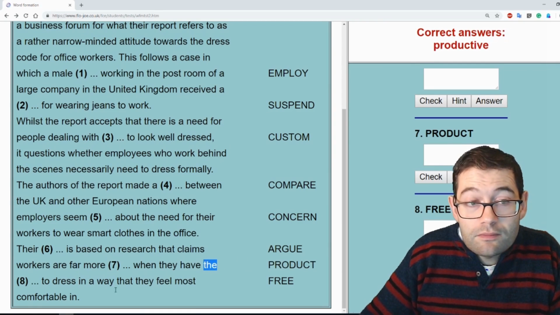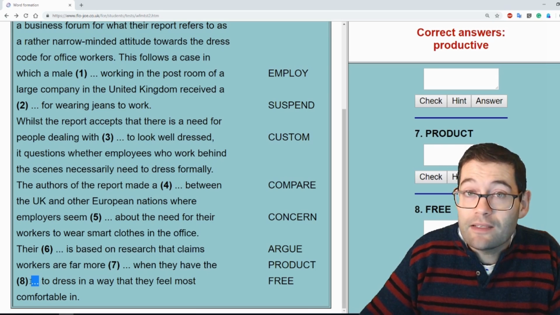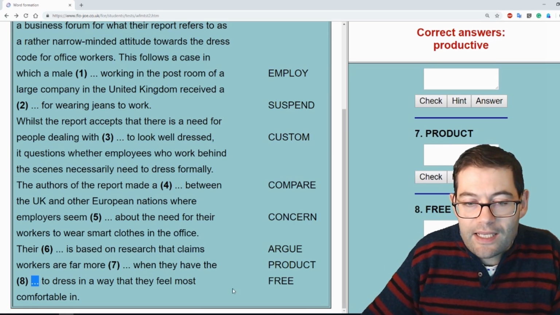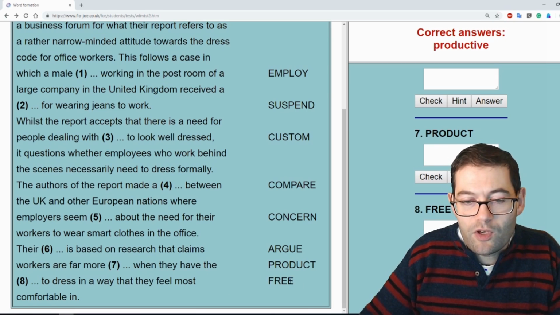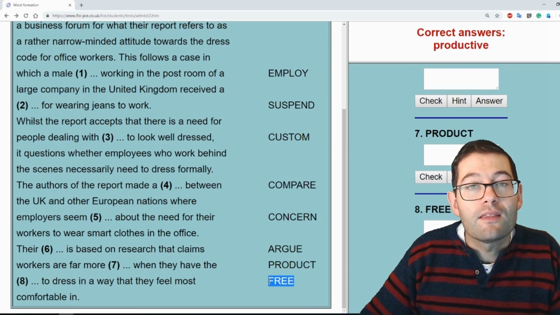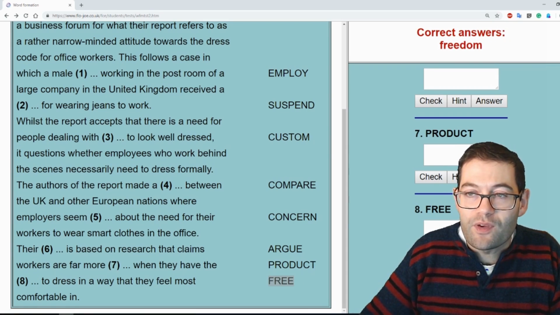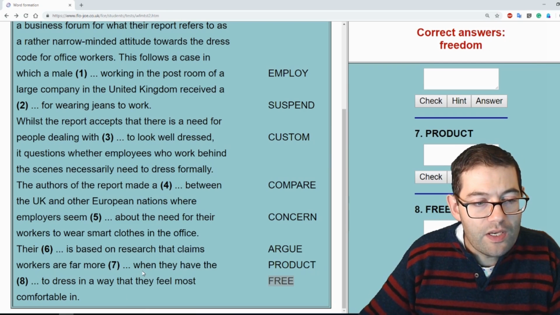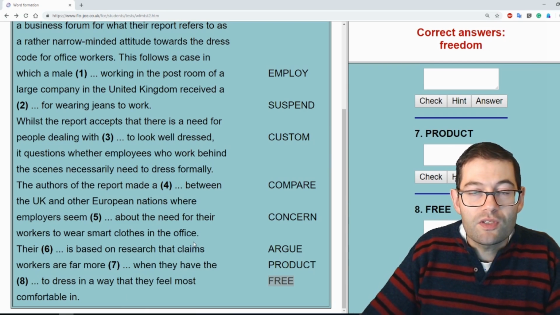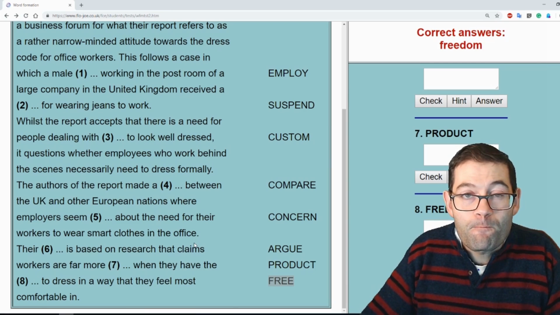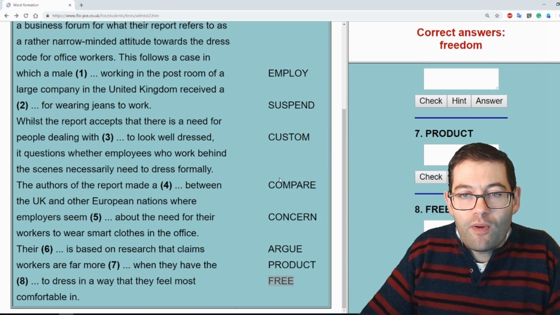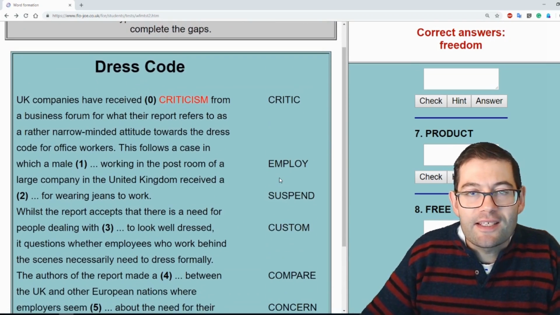So that claims workers are far more productive when they have the... and what we've got here is an article. We don't have our noun. So what we need here is a noun. The stem word that we've got here is free. The noun that we need is freedom. So when they have the freedom to dress in the way that they feel most comfortable in. And there we go, a quick walk through this exam question.